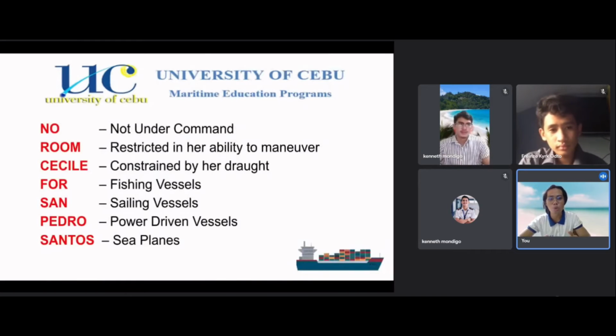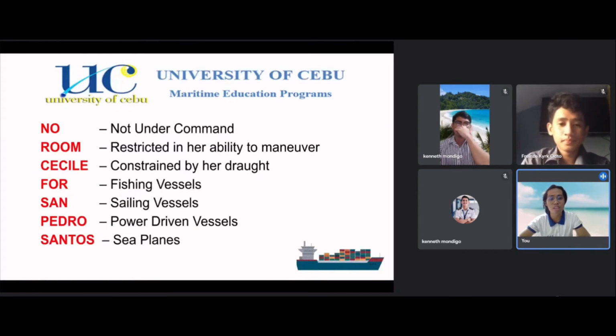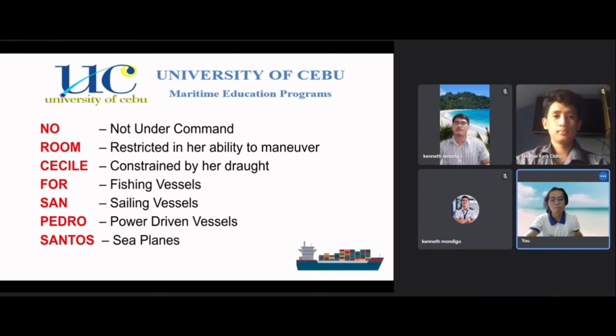So in order to familiarize yourself better with this said hierarchy, we have this key phrase: No room, Cecil, for San Pedro Santos. So it has the vessel not under command as the top priority, followed by the vessel restricted in her ability to maneuver, then followed by the vessels constrained by her draft, fishing vessels, sailing vessels, power-driven vessels, and finally, we have seaplanes. So I hope this phrase will help you remember it better and easier. So next slide, please.